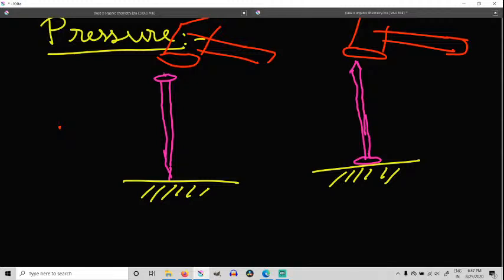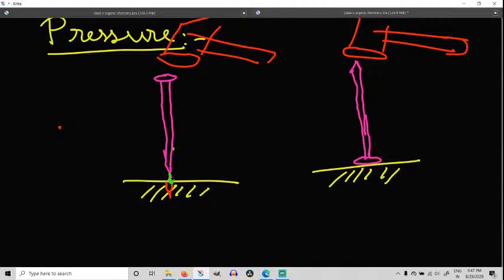Now I apply a force on it. If you see that this nail goes in, it penetrates the board, but this nail doesn't go in. Now the question arises that the thrust, or the perpendicular force which I applied, is same, and the nail also is same. Then why in this case it goes into the board and in this case it doesn't go? Then I see that whatever thrust I applied, it got concentrated.